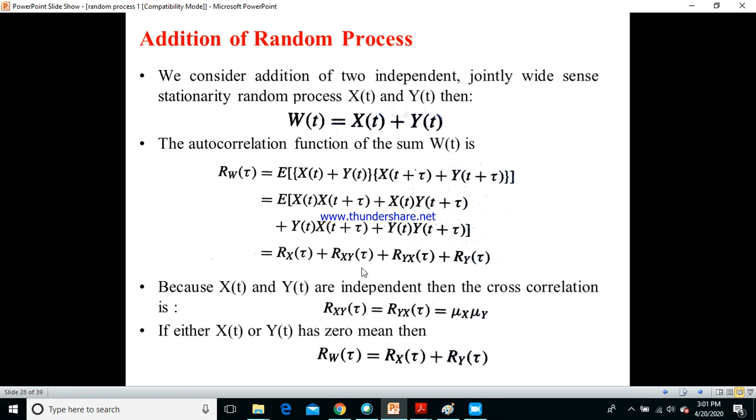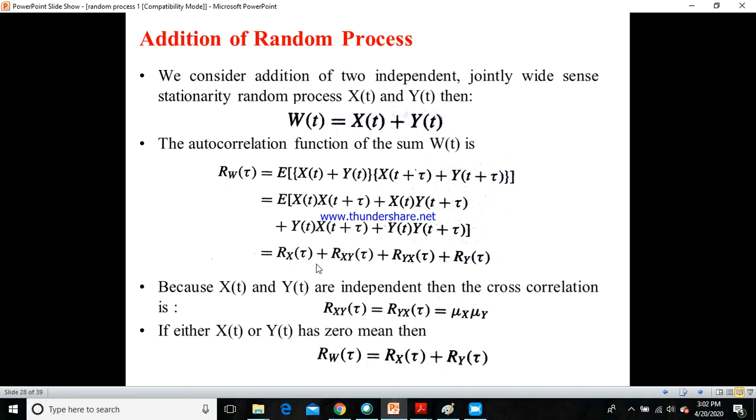Now how did I replace Rx of tau, Rxy of tau? Please look into the previous slide, which I have explained. That is what I am replacing these terms with, and that is the autocorrelation function of the sum term w of t. Now here, because x of t and y of t are independent, the cross correlation Rxy of tau equals Ryx of tau, which would be equal to mu x into mu y.